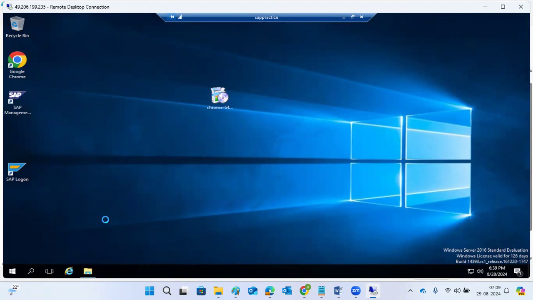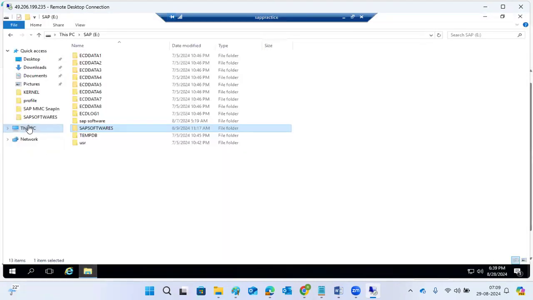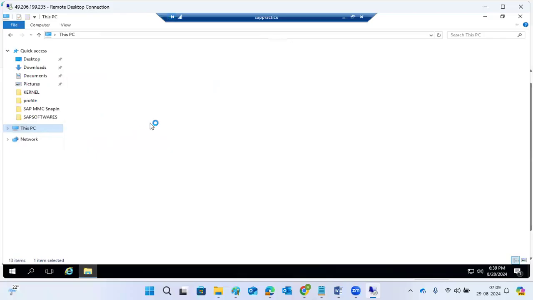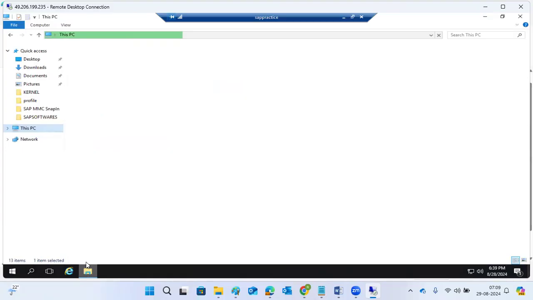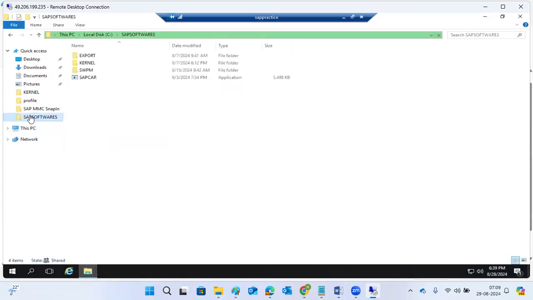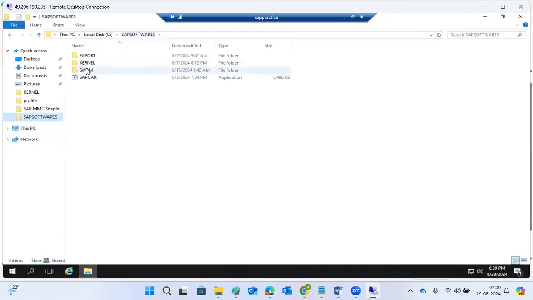In the practice server, if you go to This PC, there is a C drive. In the C drive, there is a SAP softwares folder. We have all the exports, kernel, SWPM tools there. Host agent is already installed, it is a small service, so it won't ask. And the DB client is already installed. In the DB topic, you will come to know how to install the DB and everything. Right? Now we are doing the SAP.